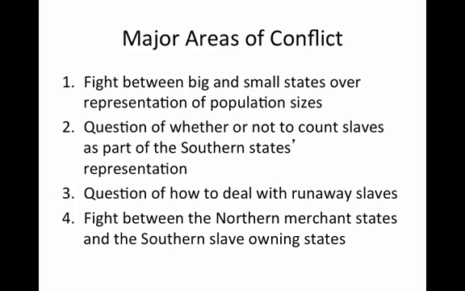Major areas of conflict during the Constitutional Convention. The Constitutional Convention led into the following major areas of conflict. Number one, there was a fight between big and small states over how best to represent the population sizes. Small states wanted equal representation for each one of the states, while big states wanted representation based upon the proportion of the population.